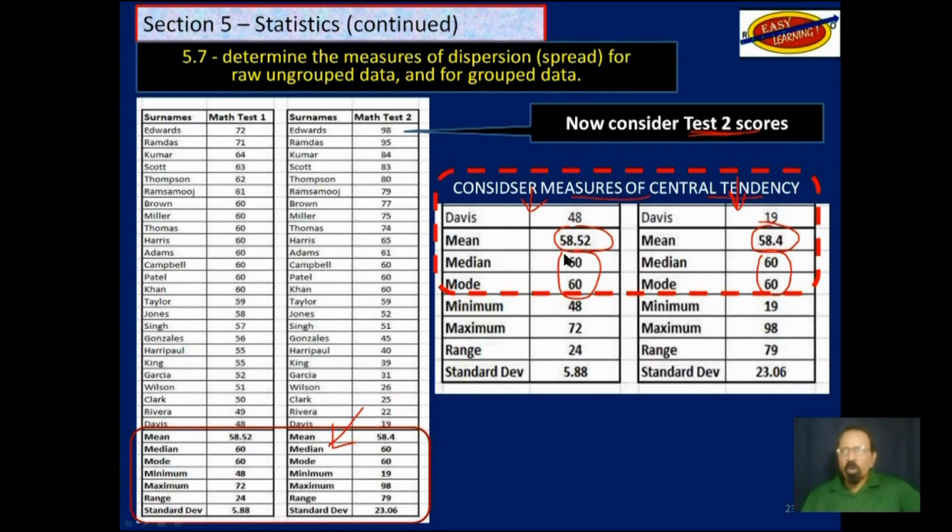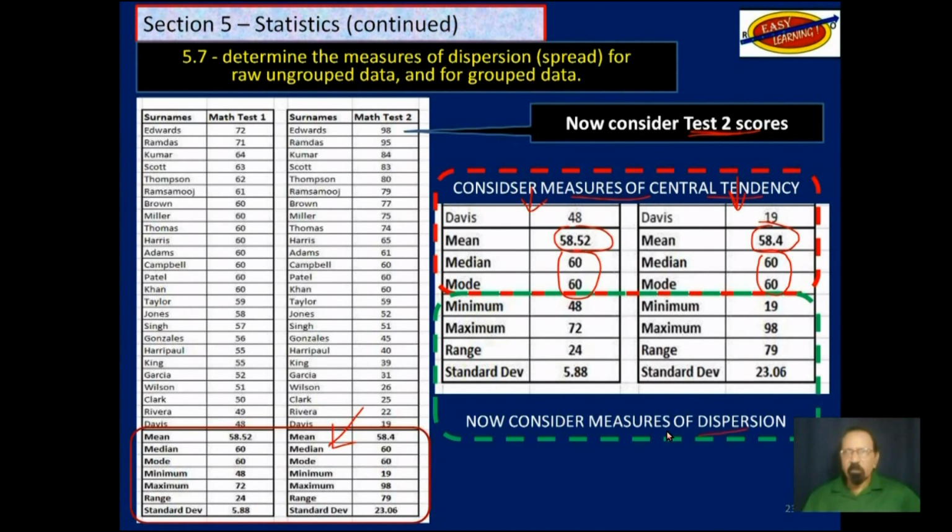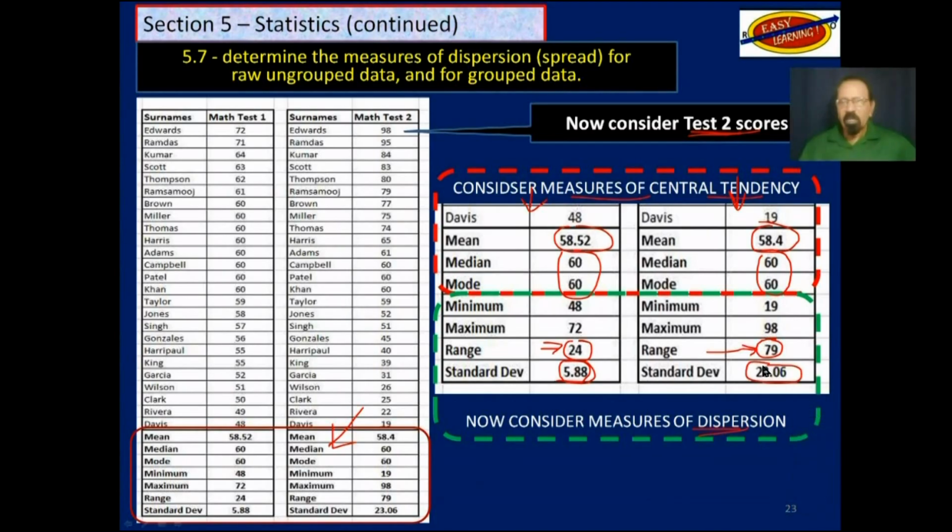As I said, if that is all that you had, you may not have the right idea of what is happening. But when we look at measures of dispersion, we find out that the range is 24, whereas here the range is 79. So from the lowest to the highest here is a difference of 24, and over here from the lowest to the highest is a distance of 79. And later on we'll find out that this standard deviation here, which is just about 6, and this one here, which is 23, what that means.